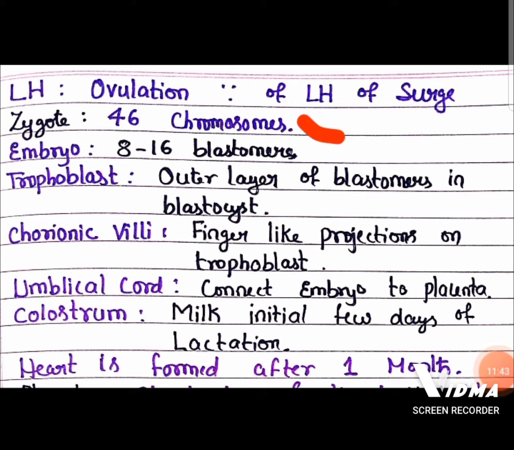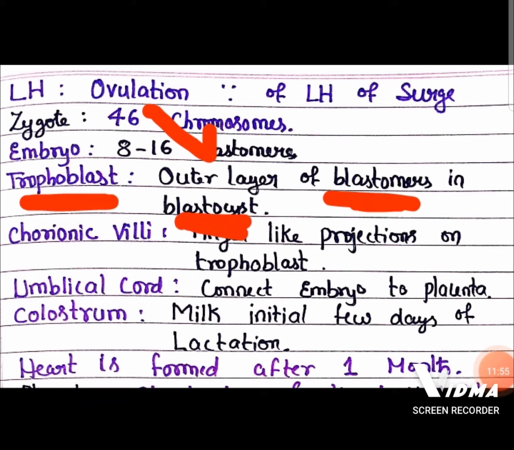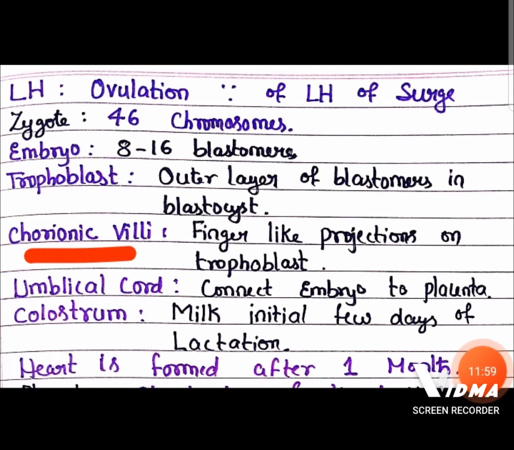And 8 to 16 blastomeres is considered as embryo. Then remember, trophoblast is the outer layer of blastomeres in the blastocyst. The blastocyst outer layer is called trophoblast, and on the trophoblast you can find some finger-like projections which are called chorionic villi.